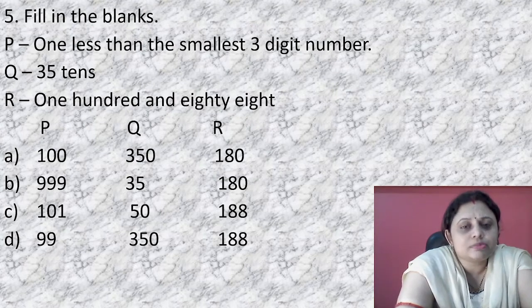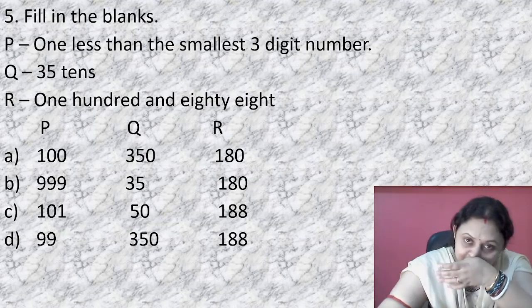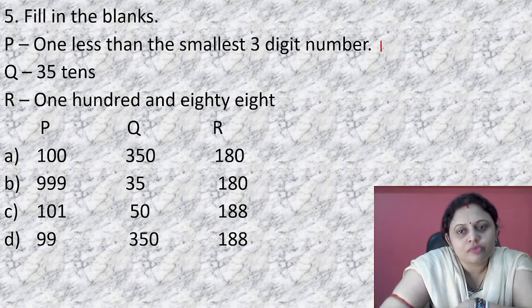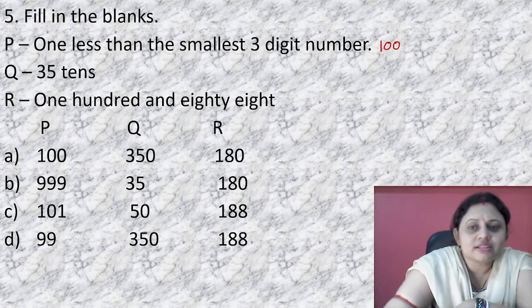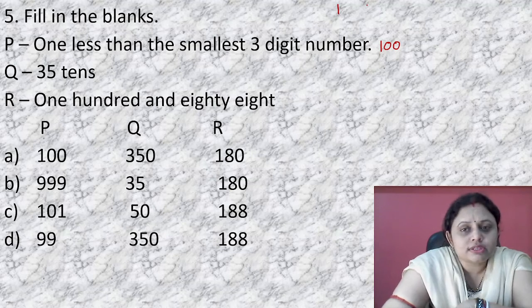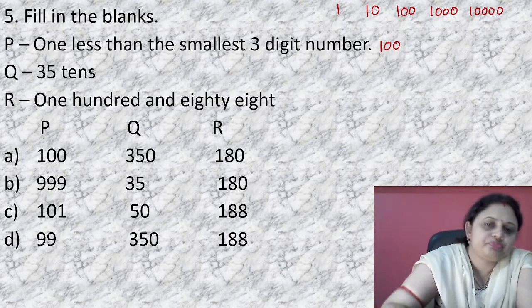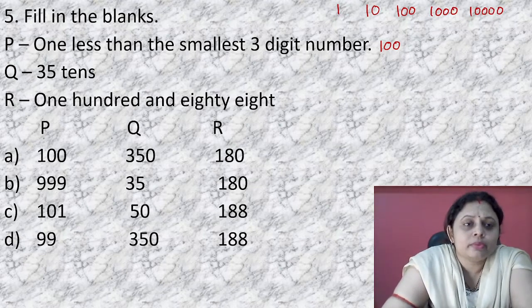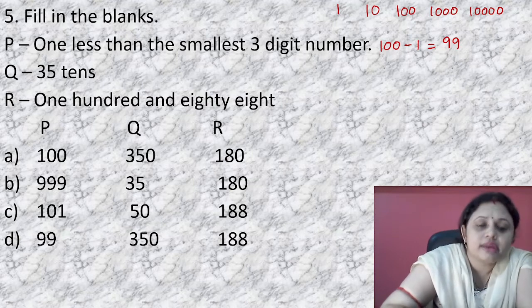1 less than the smallest 3-digit number. Okay, smallest 3-digit number. You know how to write smallest 3-digit number. First, you have to write 1. Then you have to put 2 zeros. If I ask what is the smallest 1-digit number, you will tell 1. Smallest 2-digit number, 10. 3-digit, 100, 4-digit, 1000. Like this we have to do. So, smallest 3-digit number 100. 1 less than smallest 3-digit number means 100 minus 1, that is equal to 99.